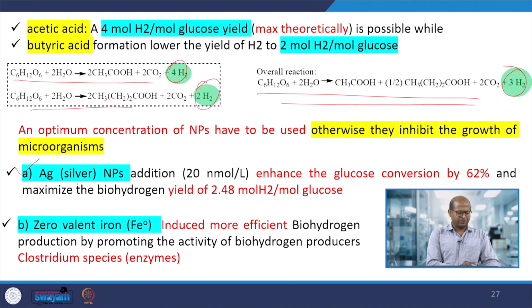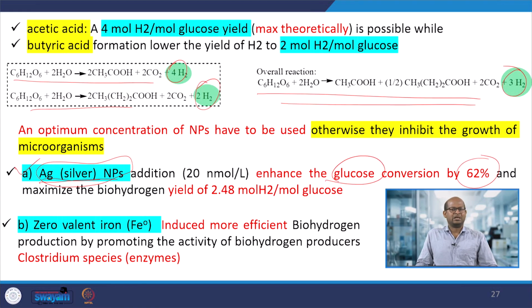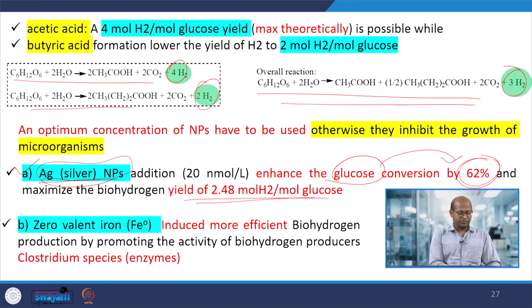So the role of different nanoparticles you can see here, for example silver nanoparticles. With and without silver nanoparticles in the digestion process from glucose, it has been observed that when we use silver nanoparticles for this dark fermentation process, glucose conversion increased to 62%, and the bio yield also increased. Even zero valent iron we can use as a catalyst or nanomaterial.